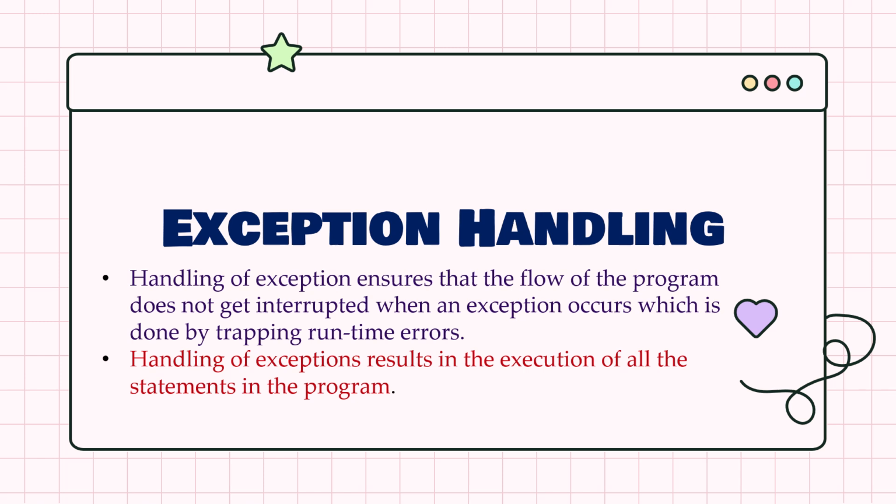Even if a statement or an expression is syntactically correct, it may cause an error when an attempt is made to execute it. Handling of exceptions ensures that the flow of the program does not get interrupted when an exception occurs, which is done by trapping runtime errors. Handling exceptions results in execution of all the statements in the program.